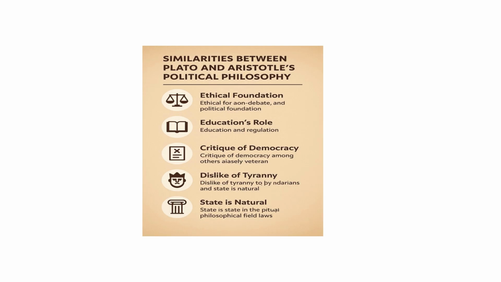And then, of course, dislike for tyranny. Tyranny for both of them is the worst form of government. Both oppose absolute power and rule by passion or greed. For Aristotle, it is understandable, because he justifies, through the classification of government, the different rules, and how maybe monarchy could be good for people. And he says that despotism is basically tyranny, and that is bad, because any form of government that imposes certain things on people, or that is very authoritarian in its nature, is bad.